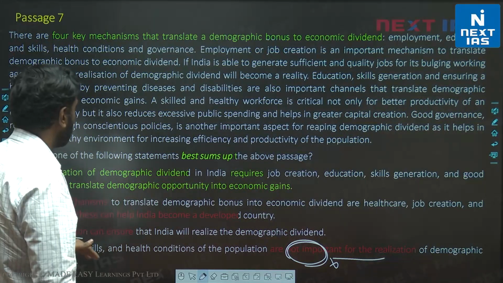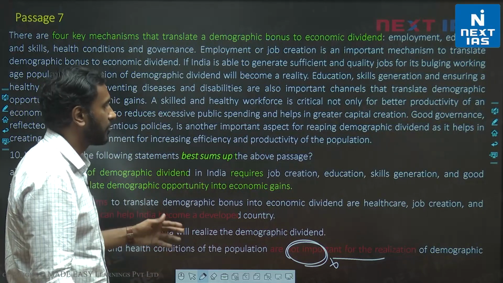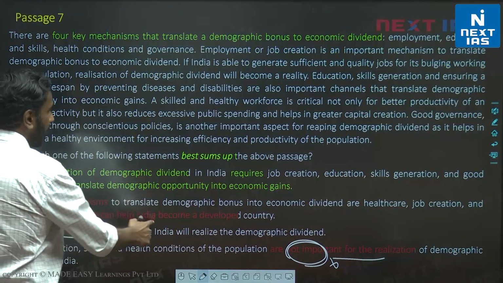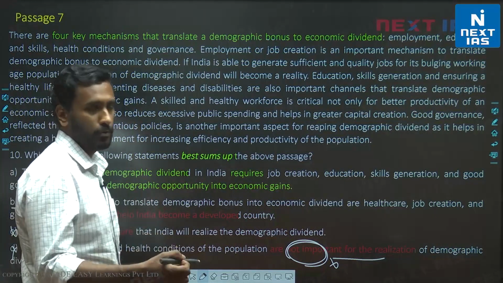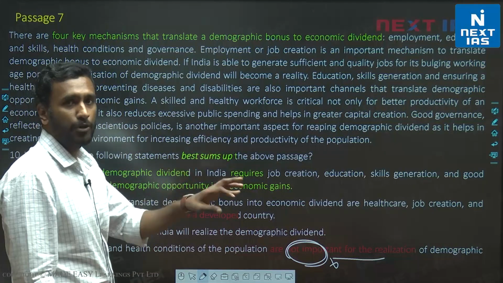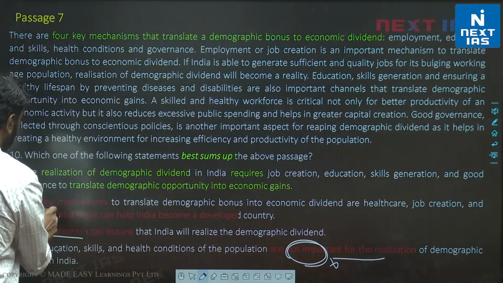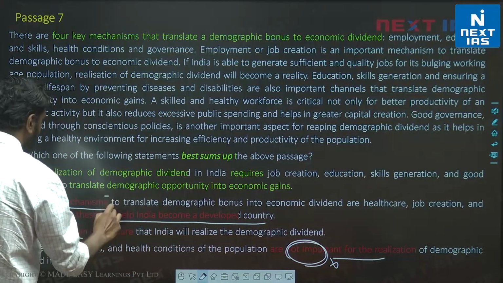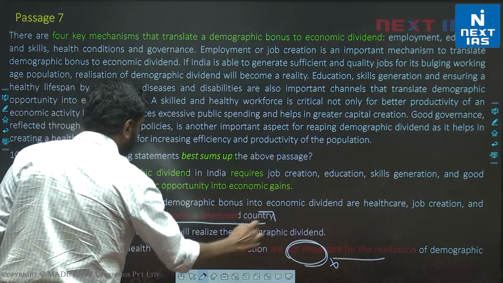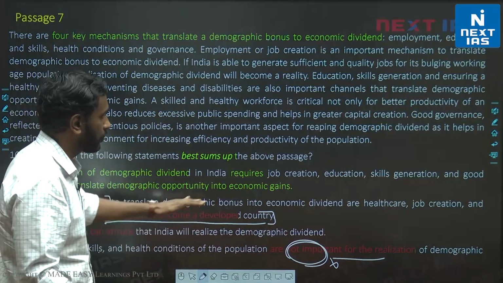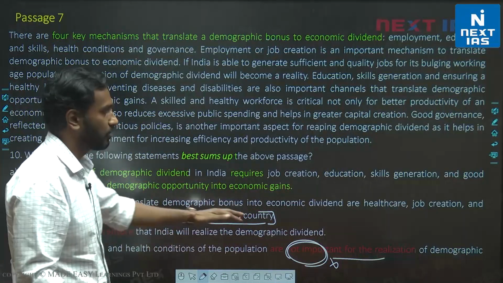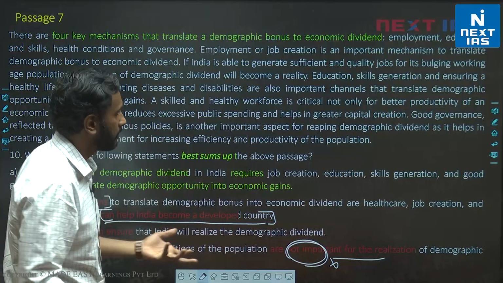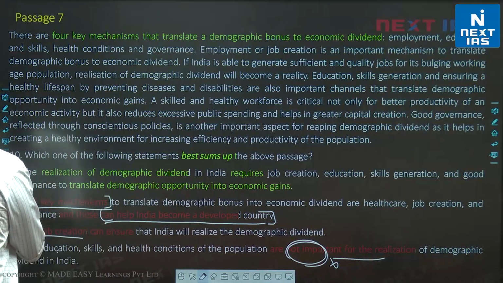B. The key mechanisms to translate demographic bonus into economic dividend are healthcare, job creation and governance, and these can help India become a developed country. Actually, few people have gone with B. But those who have gone with B, I wanted to read B as just the words marked in red. The key mechanisms can help India become a developed country. Just these words. And if you read just these words and exclude the words in between, you'll immediately know that option B is invalid, because nowhere have we discussed what specifically will allow us to become a developed country.